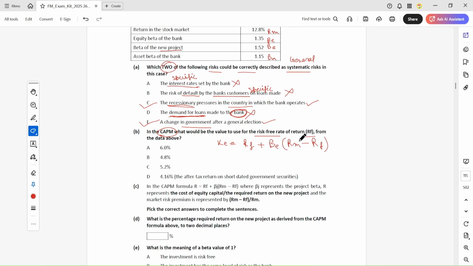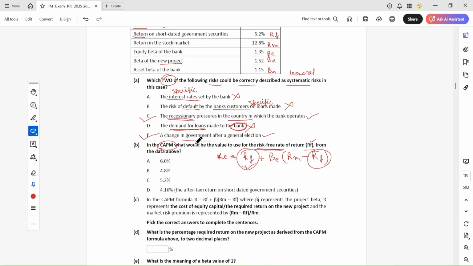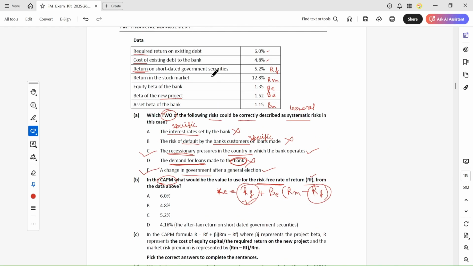Which risk-free rate do we have to take here? We have to take the risk-free return, that is the government securities, which is 5.2.